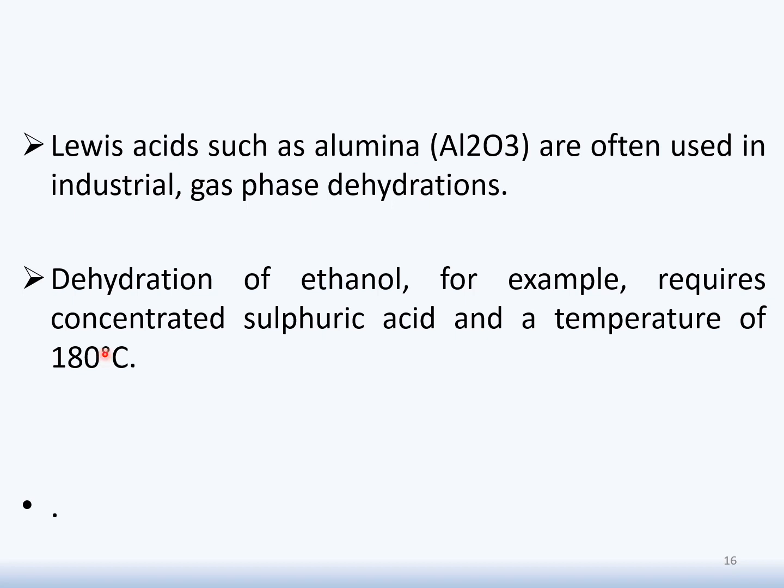180 degrees centigrade. As we mentioned the Lewis acid alumina before, we have seen that this alumina, an important Lewis acid, is used in industrial gas phase dehydration. It is used at industrial level.